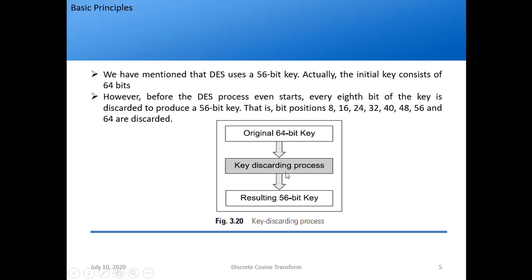Then a key discarding process is done, and from that process, these 8 bits, if you count, are discarded. So 64 minus 8 is what? 56. So we get a resulting 56-bit key.